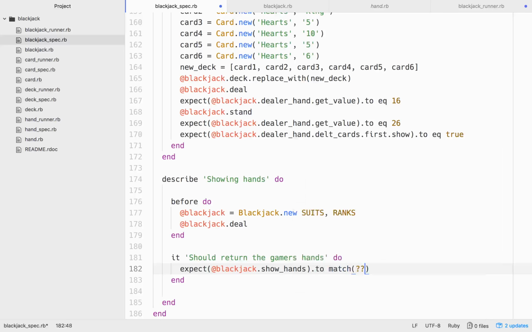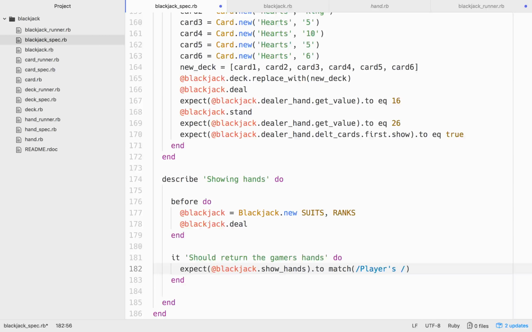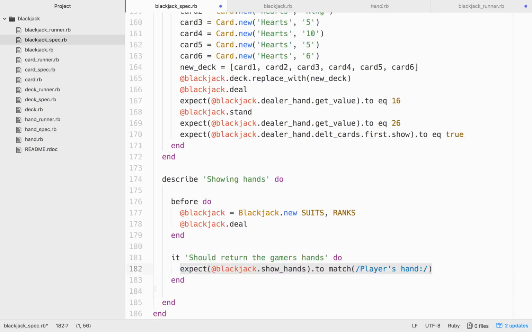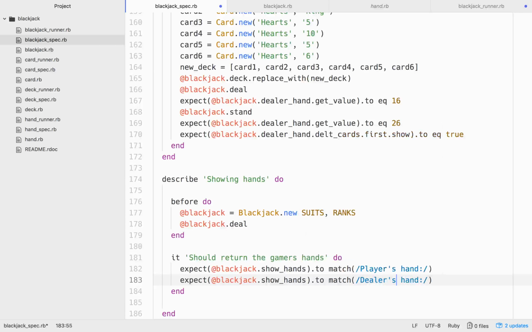What match does is that anything put within these forward slashes right here, it's going to check to see if it matches. You'll see here in just a second. So player hand colon, and then we'll do one for the dealer hand. So player's hand and dealer's hand.